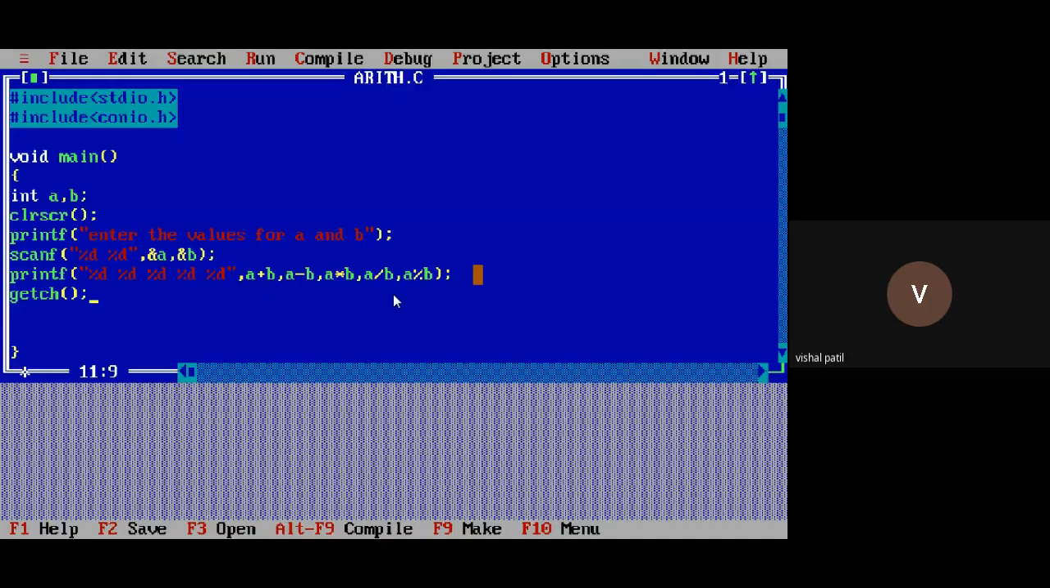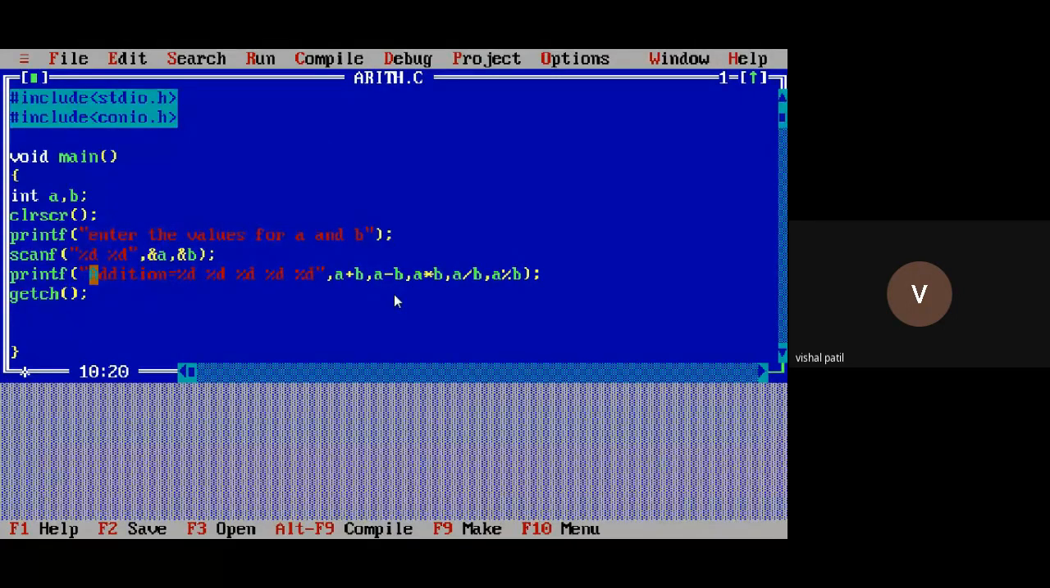So for that, we can perform the formatting according to our requirement. This first %d is for which operation? This addition operation. The second %d is for this subtraction operation. This third %d is for multiplication operation and so on. Each and every %d will be matched here. Remember, this first %d is for addition operation. So I'll write addition is equal to %d.